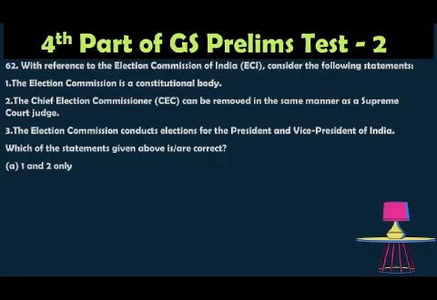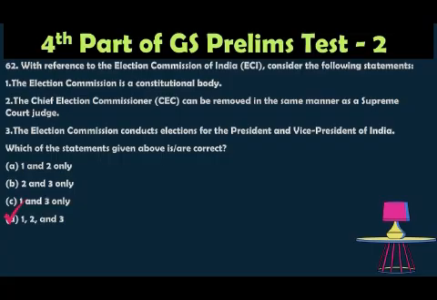The options are option A, 1 and 2 only, option B, 2 and 3 only, option C, 1 and 3 only, option D, 1, 2 and 3. The correct answer is all of the above. Actually, this time we are getting more news on the Election Commission and the election commissioners, so you must take care of this part.